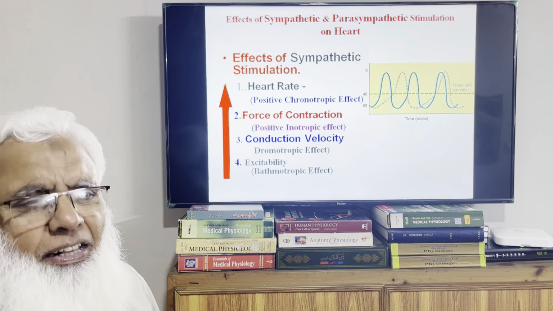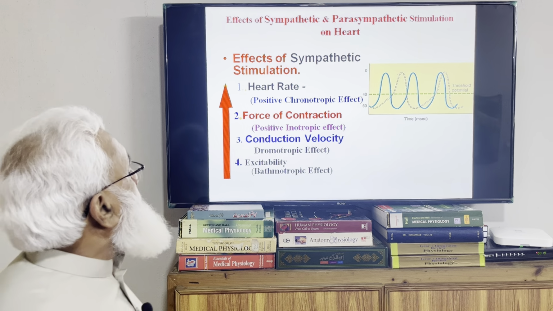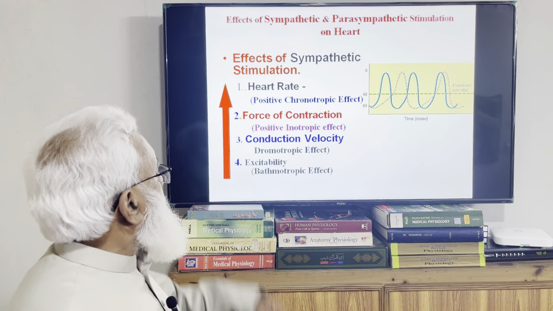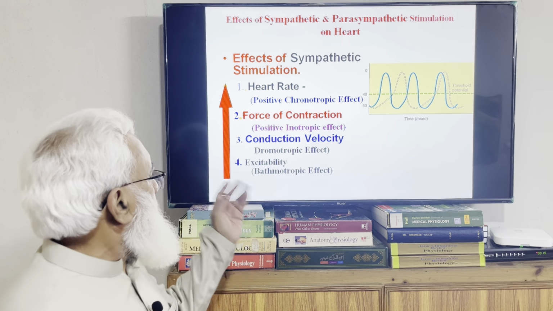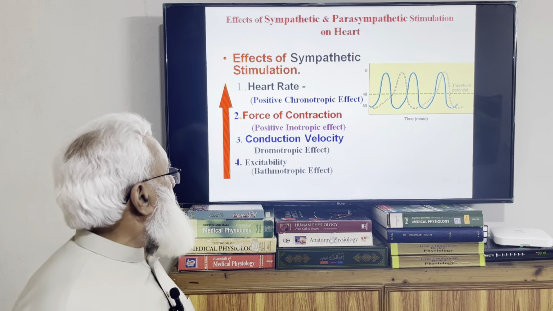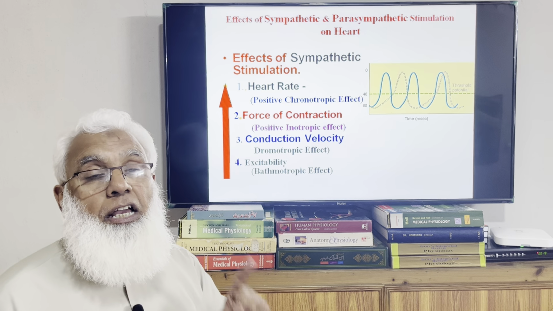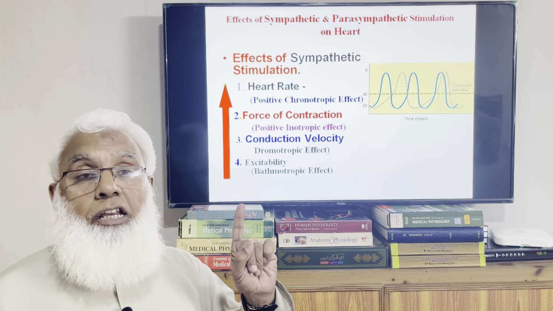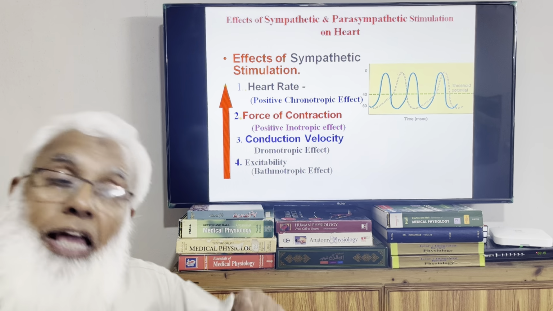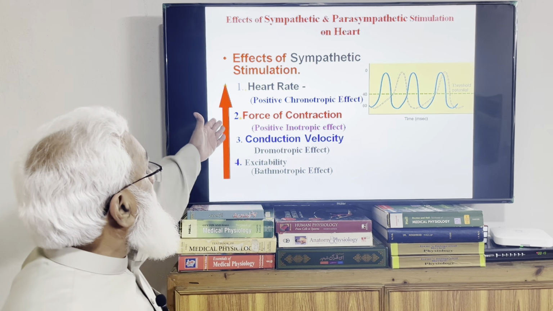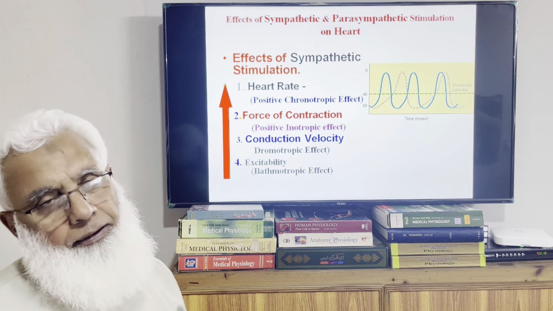Heart rate is being increased, heart muscle myocardium becomes more excitable, and it is known as bathmotropic effect. So increased excitability, but especially these two are important, and less important are the dromotropic effect and bathmotropic effect. So sympathetic system increases the heart rate, increases the force of the contraction, increases the conduction velocity of the cardiac impulse, and increases the excitability of the heart. All these will lead to increased activity of the heart. So that is the effect of the sympathetic system on the cardiac activity.